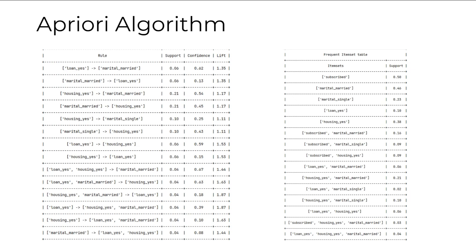The rule loan yes to marital married shows that around 6% of the customers with loans are married, exhibiting a confidence of 62% and a lift of 1.35. Additionally, we also see significant associations between features like housing yes to marital single, which indicates that around 25% of the customers with housing loans are single.